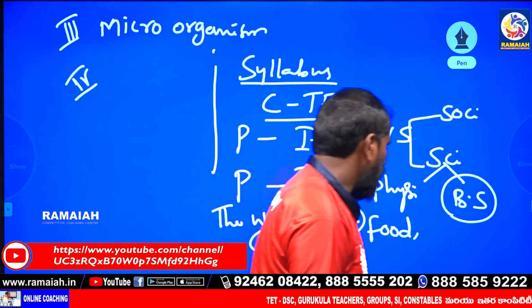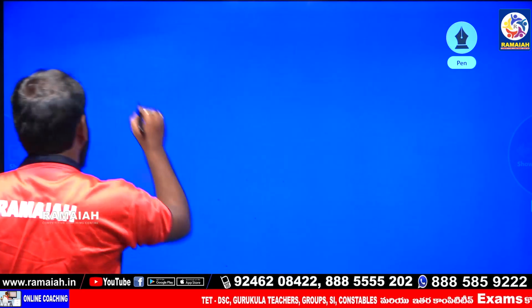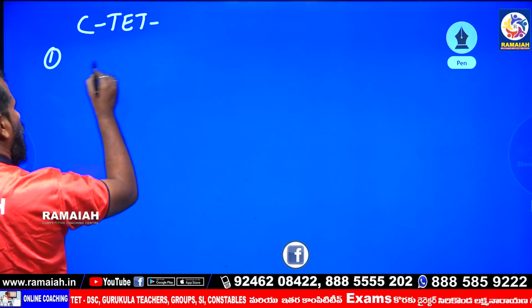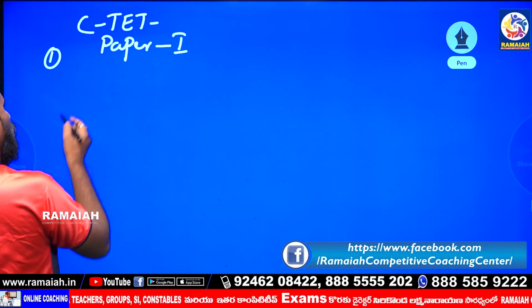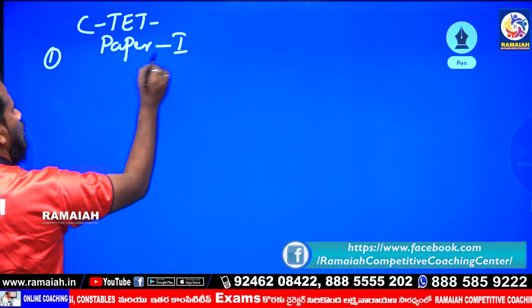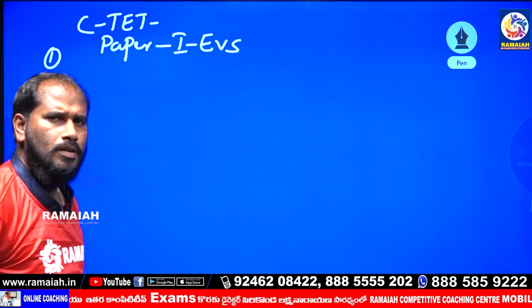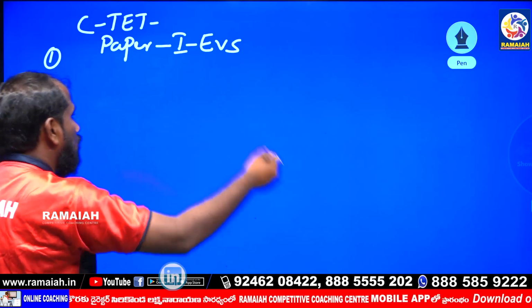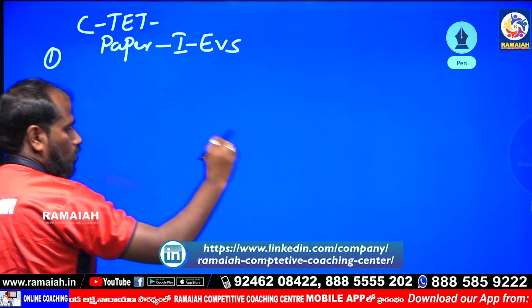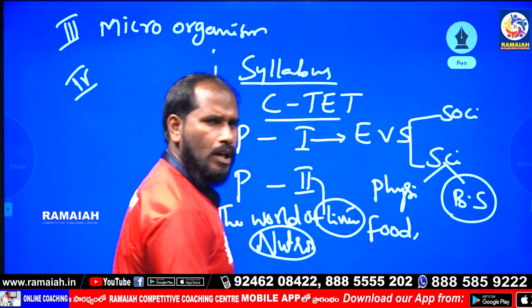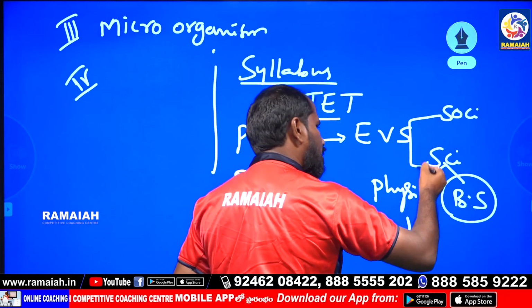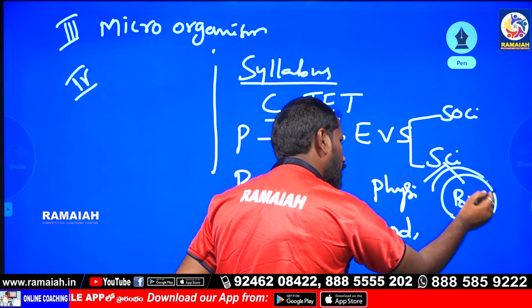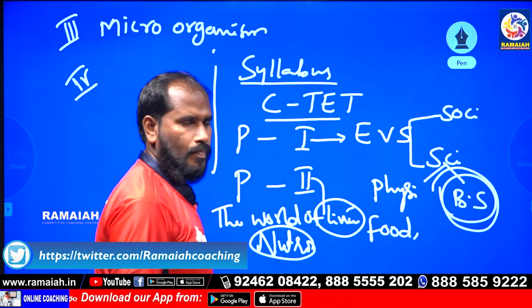So clearly, for CTET paper 1, the syllabus is the EVS part, which means environmental studies. In science there are physical science and biological science. Now I am writing biological science only.